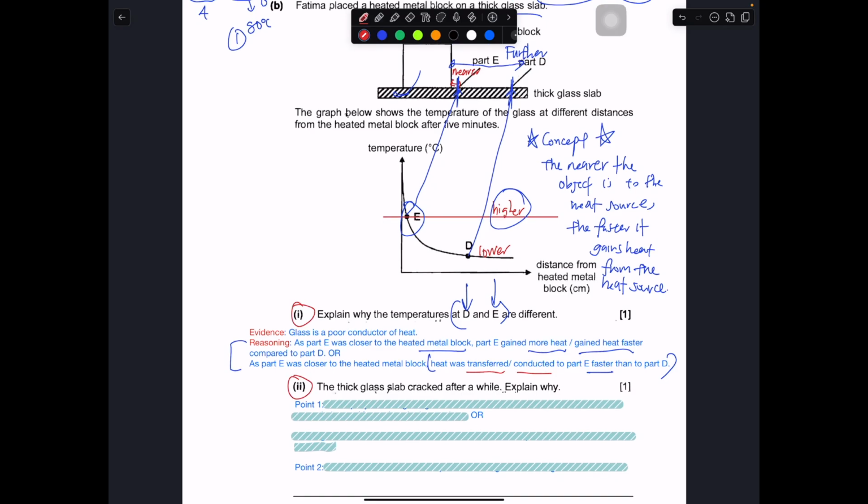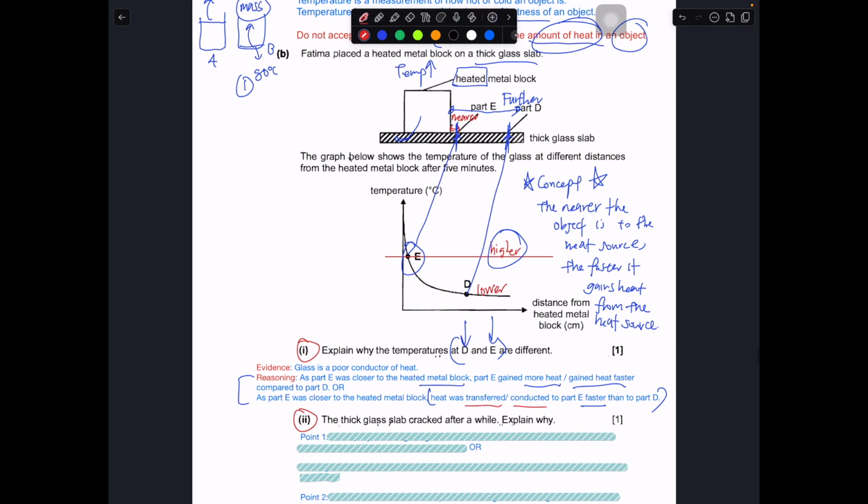Now part 2: the thick glass slab cracks after a while. Explain why. How come it can crack? Do you realize that if part A is nearer, it will gain heat faster? If it gains heat faster, it will expand faster, right? And glass is a very brittle material. If there is uneven expansion, where the parts gain heat and expand very differently, this will result in it cracking.